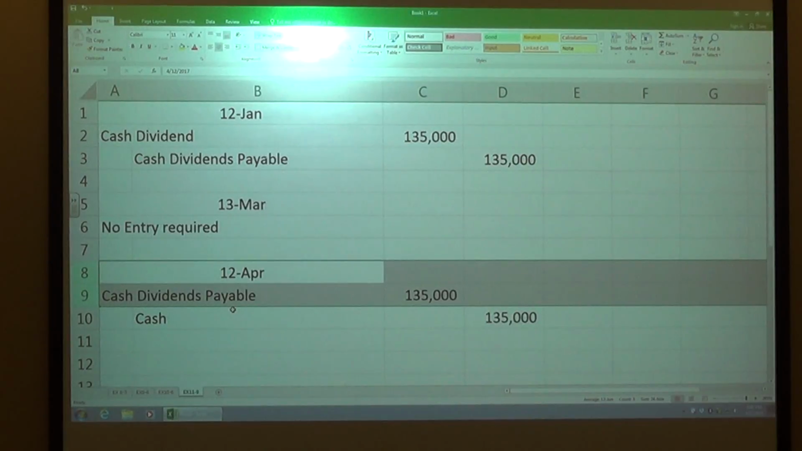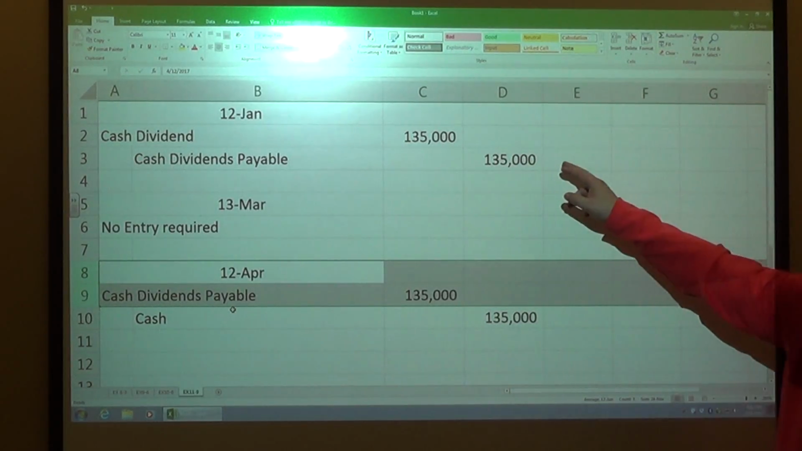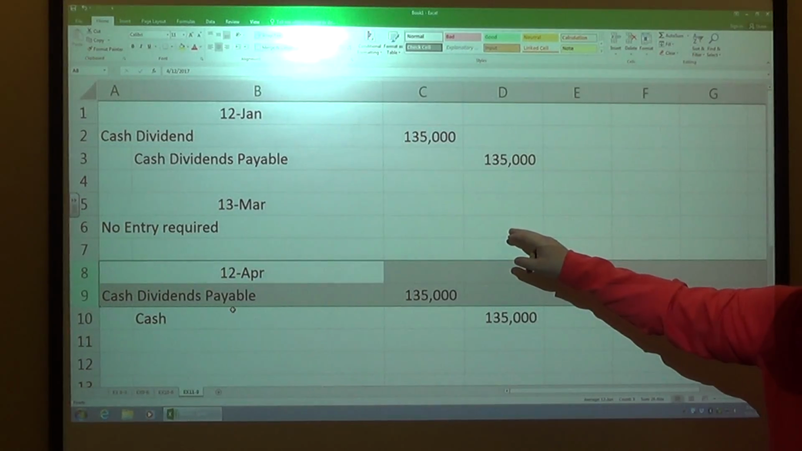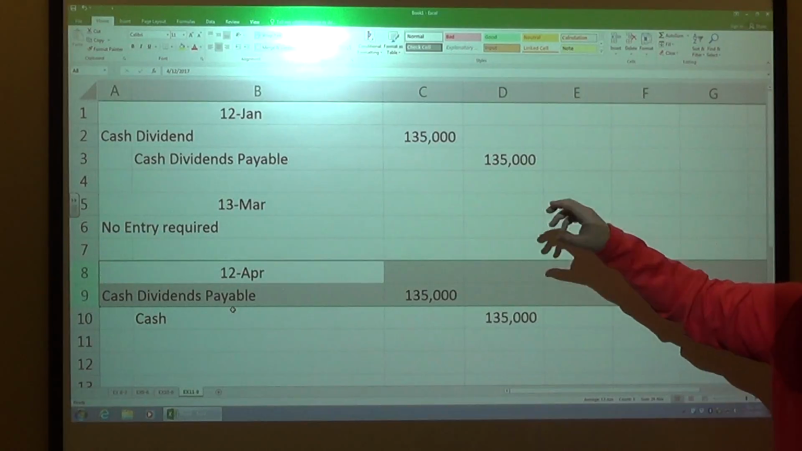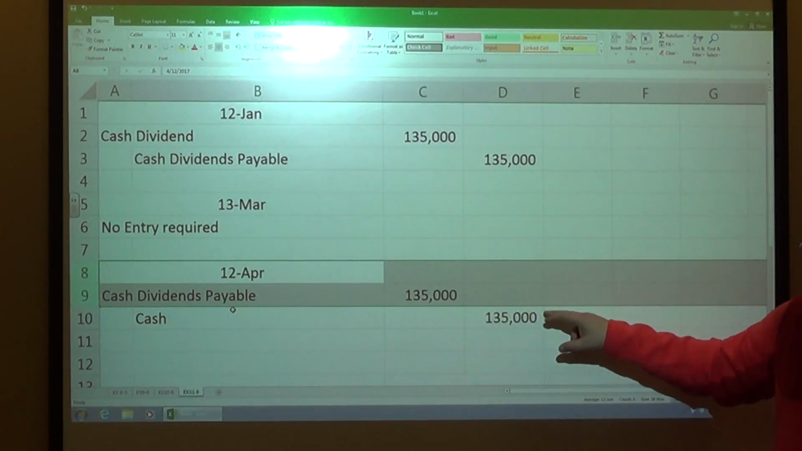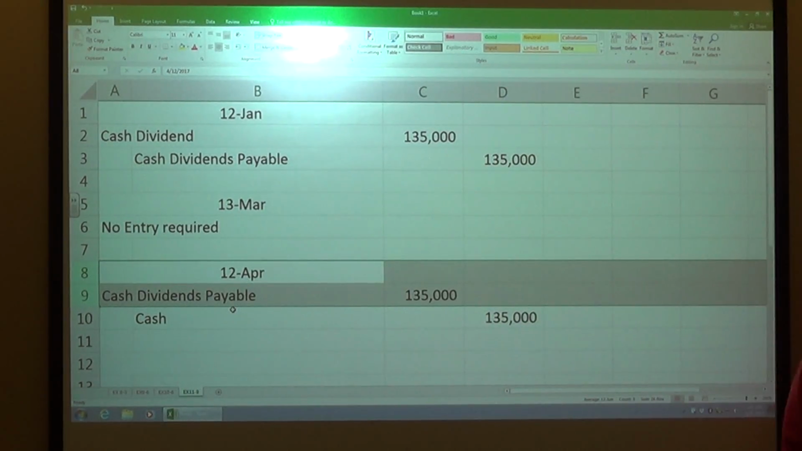All right, so again, commitment to pay, declaration date. We accrue that liability. Get a record date. Doesn't matter to us for our side of that. Obviously it matters to who's getting the money. And then on this side here, we actually pay that dividend.